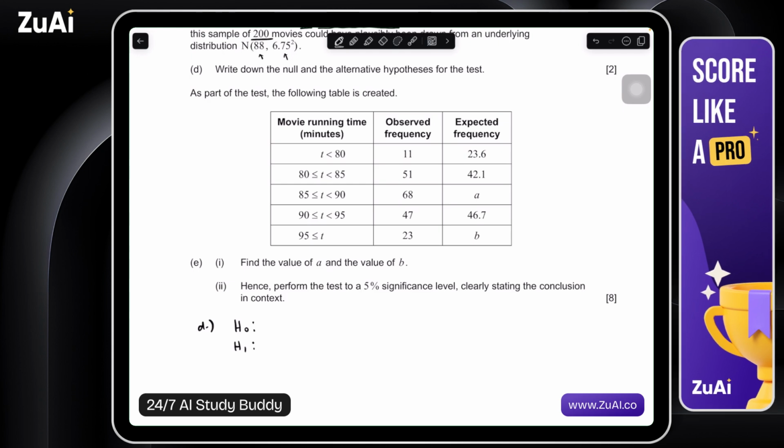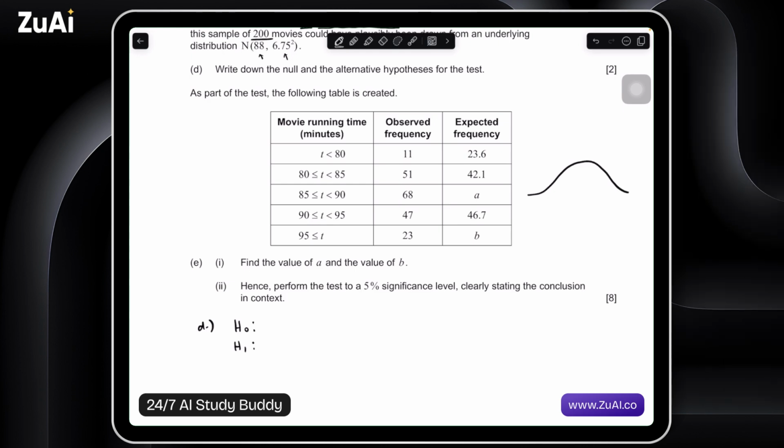But it's dangerous to confuse chi-squared independence with chi-squared goodness of fit. Chi-squared goodness of fit is asking whether our distributions match. In this case, we have a normal distribution, and we want to see, is the runtime of these movies approximately normal? That is to say, if we have some mean at 88, do we have a major cluster within one standard deviation, and so on? And that's the question. Does this fit a normal distribution?